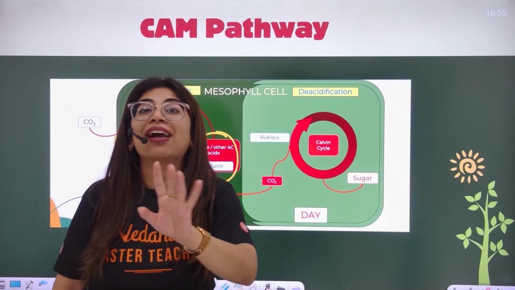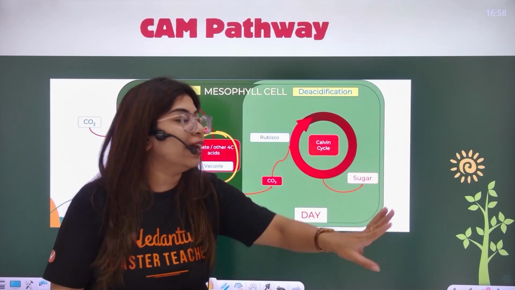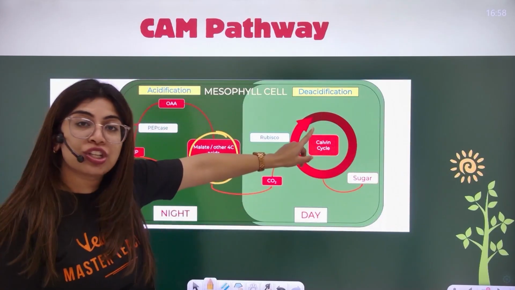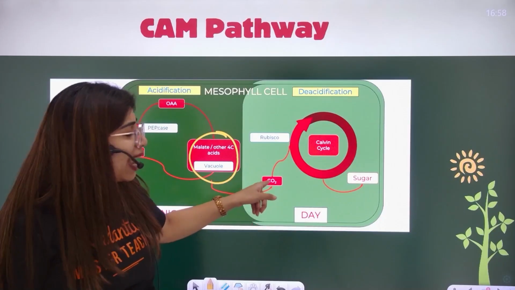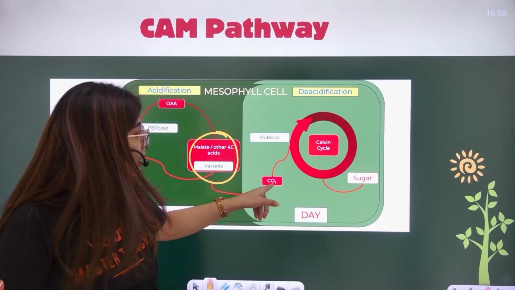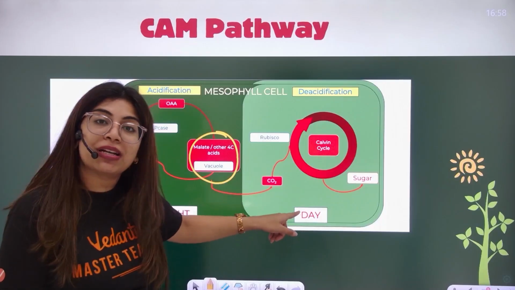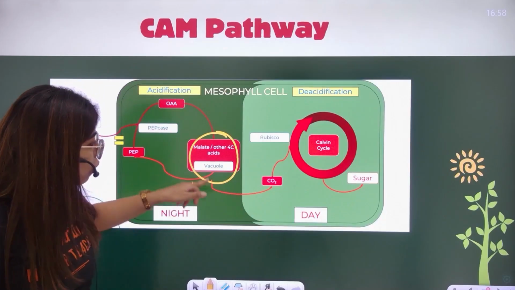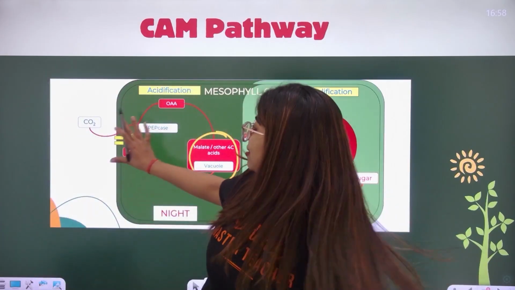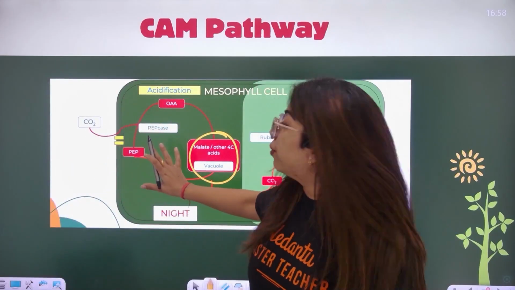I know the dark reaction will stop if light is not there, but this Calvin cycle here is occurring in the daytime. Rubisco is used here, but I didn't take this CO2 from the atmosphere through my stomata, because in the daytime the stomata are closed. It is released from this malate compound, which was made during the night. So it is this C4 cycle which occurred during the night time.